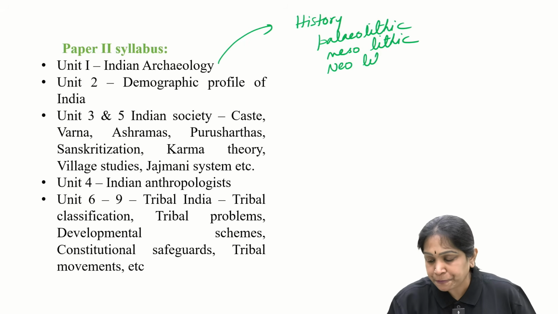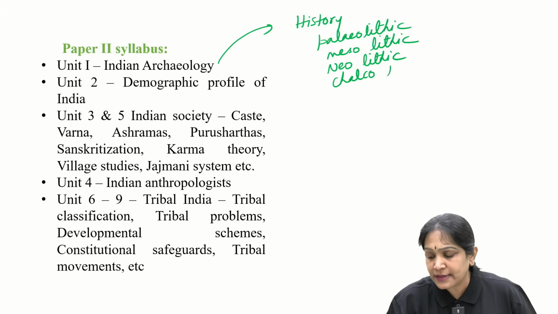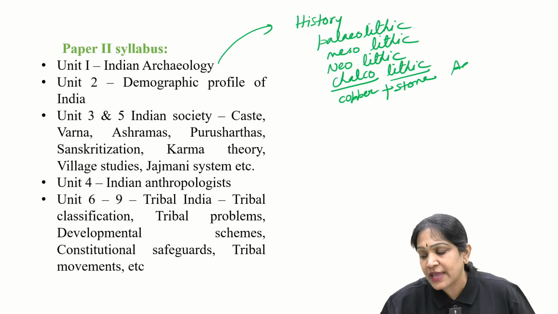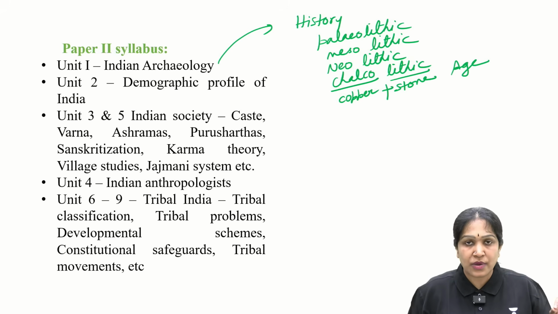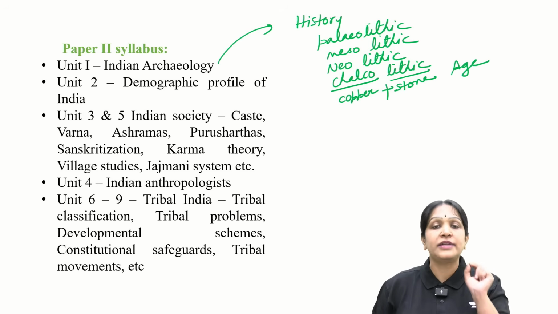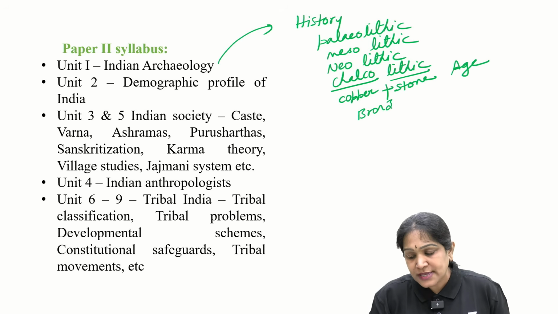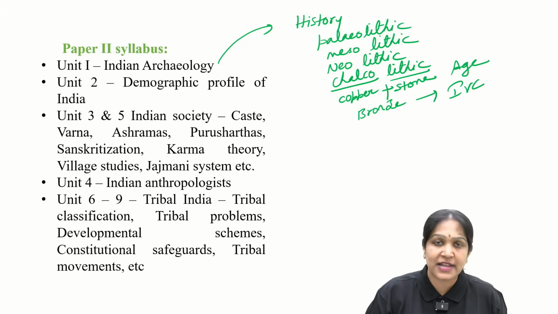Neolithic means new Stone Age. Chalcolithic. The word chalcos means copper and the word lithic means stone. Copper plus Stone Age. They used both. They used copper, but copper is a soft metal, so you cannot make weapons using copper. So they also continued to use stones. And then next they developed into Bronze Age. And also you have Indus Valley civilization, Harappan civilization.